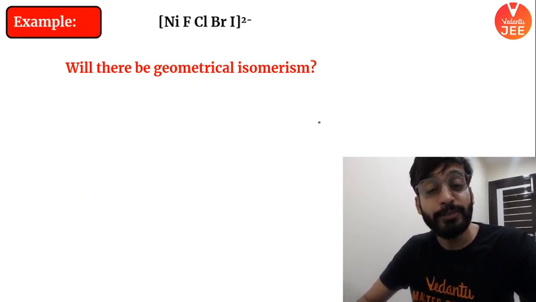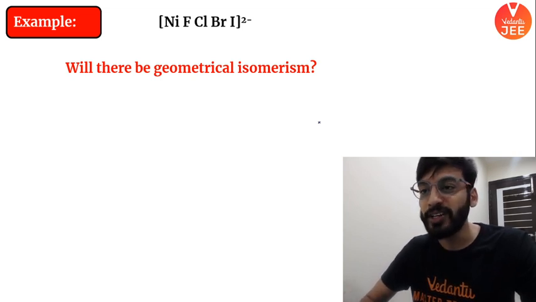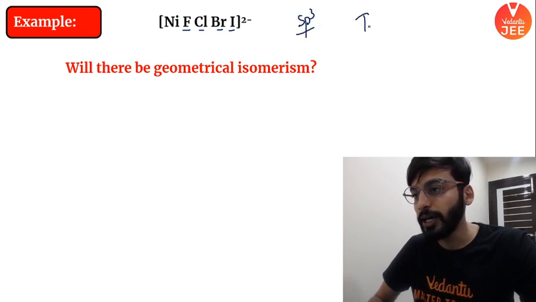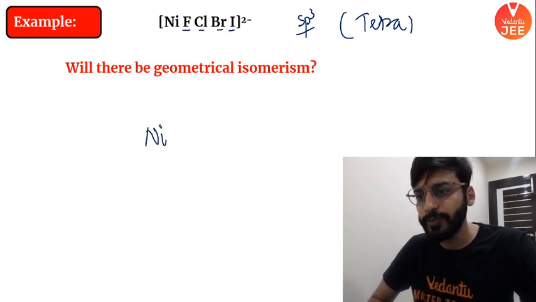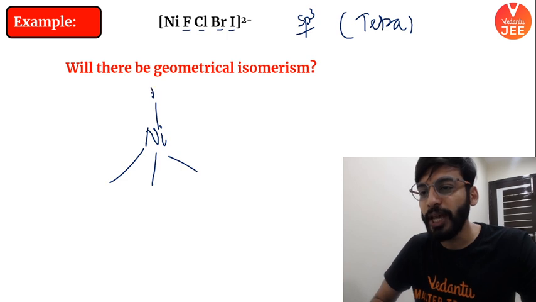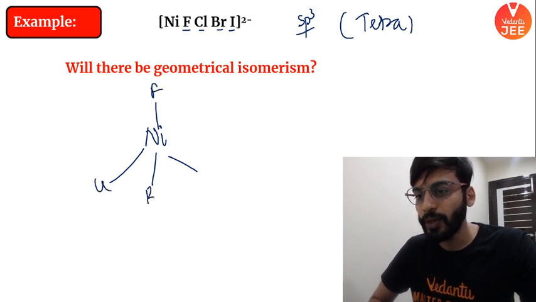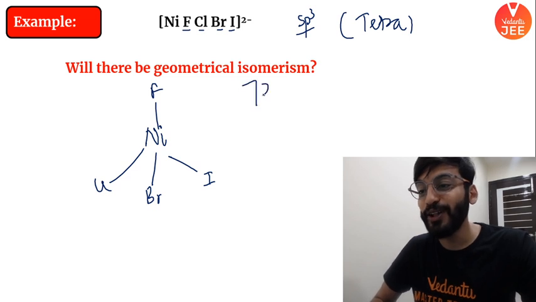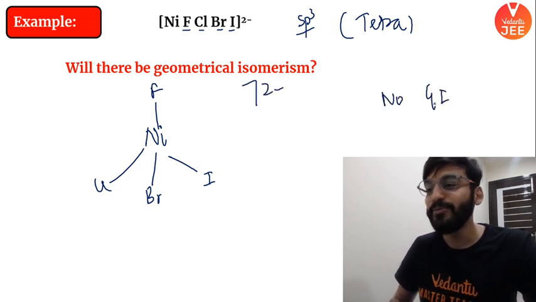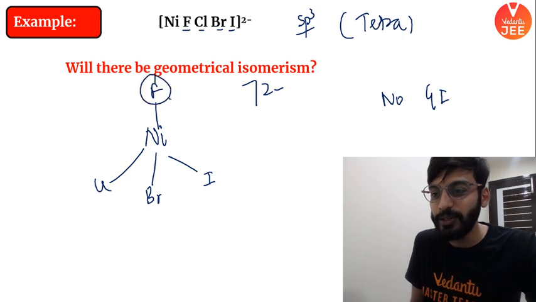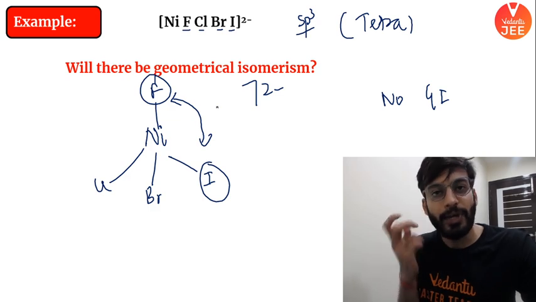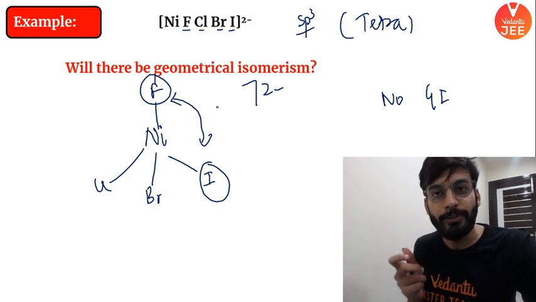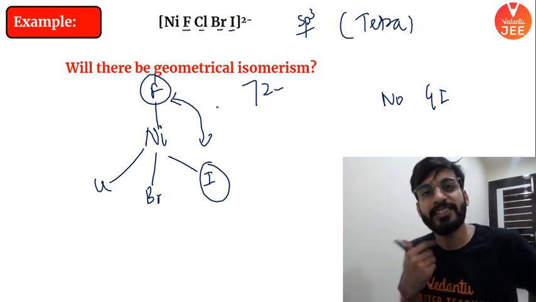Now let us make it more interesting. Let us make this complex more interesting. This time I have taken the same tetrahedral complex. This is also sp3, and this is again a tetrahedral complex, right? Would it show GI beta? What is your bet? This will also not show GI. Why no GI? Beta, no matter what you do, all the angles are identical. All the angles are of 109 degree. The atoms are separated by an angle of 109 degree 28 minutes. So I can rotate the structure and I will get the same thing, right?